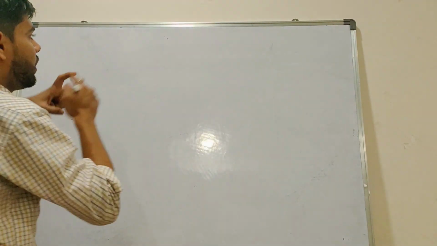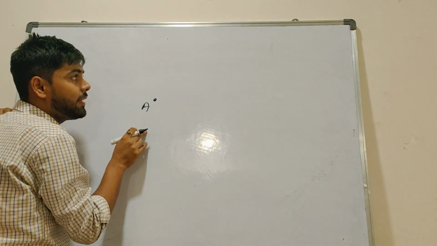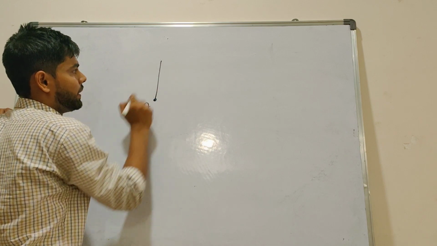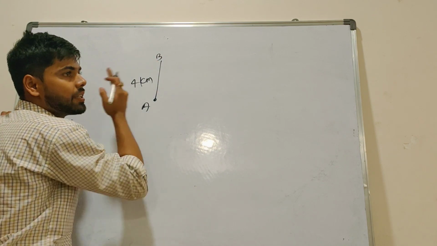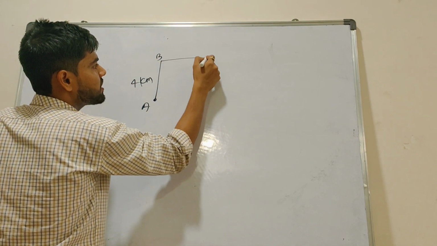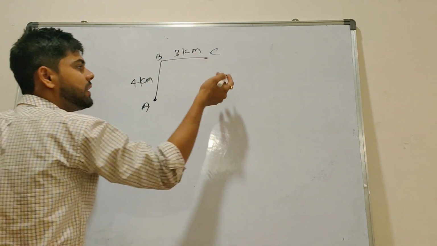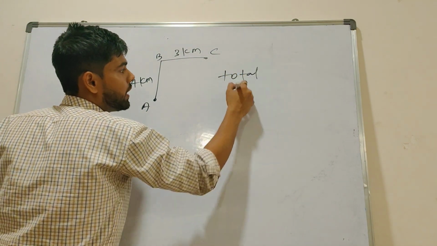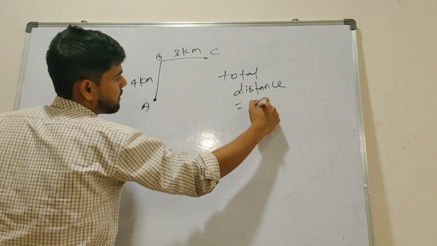Now I said to you, one object started from point A. It went north 4 km. It means here 4 km. Then east, east means this way. How much? I said 3 km. I asked you the total distance. Then what will you say? 4 plus 3 is 7 km.